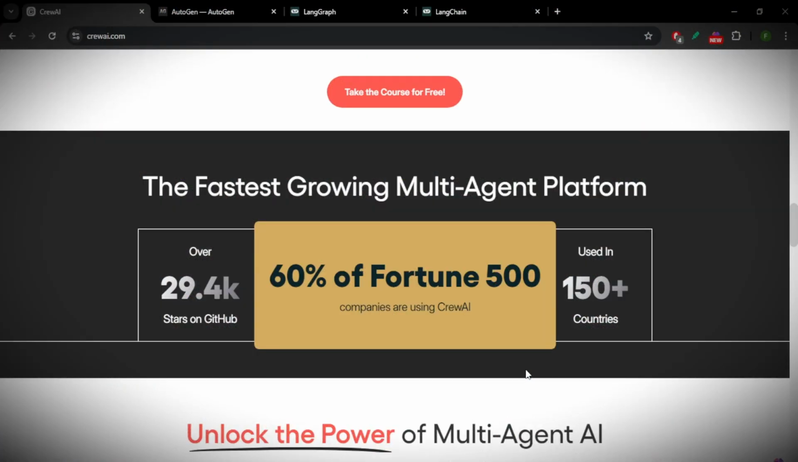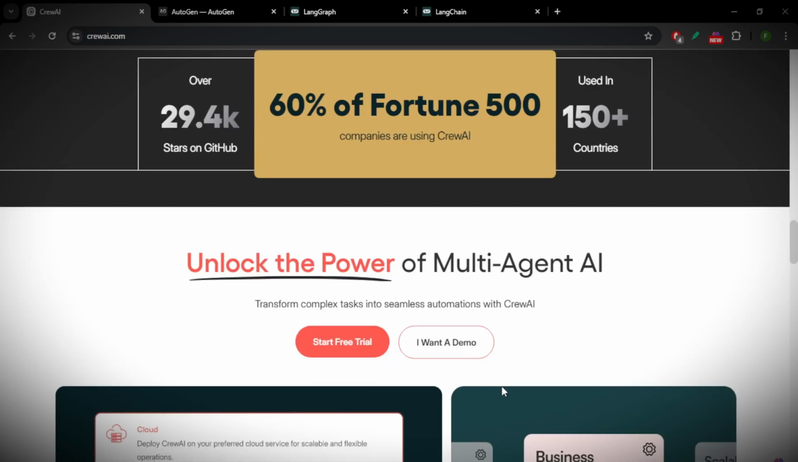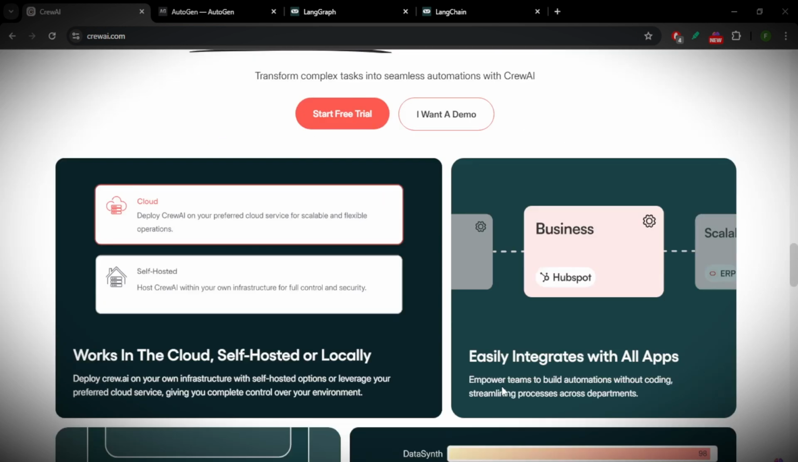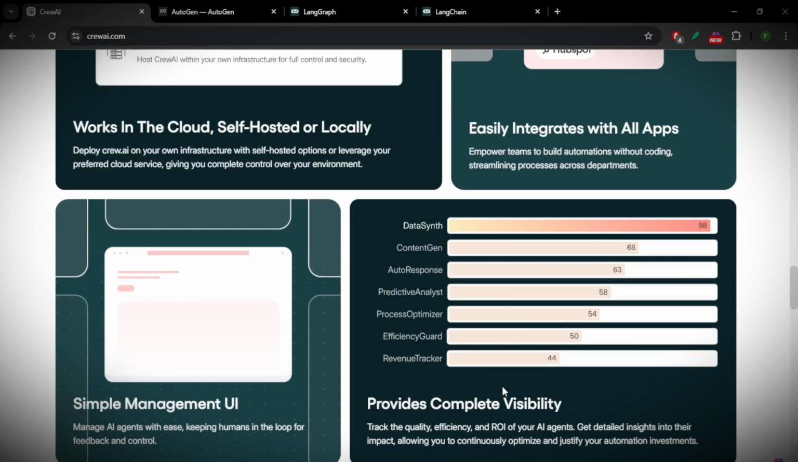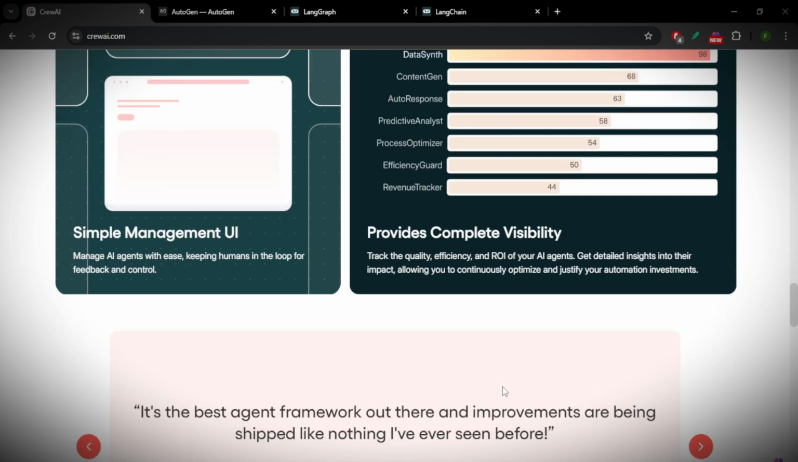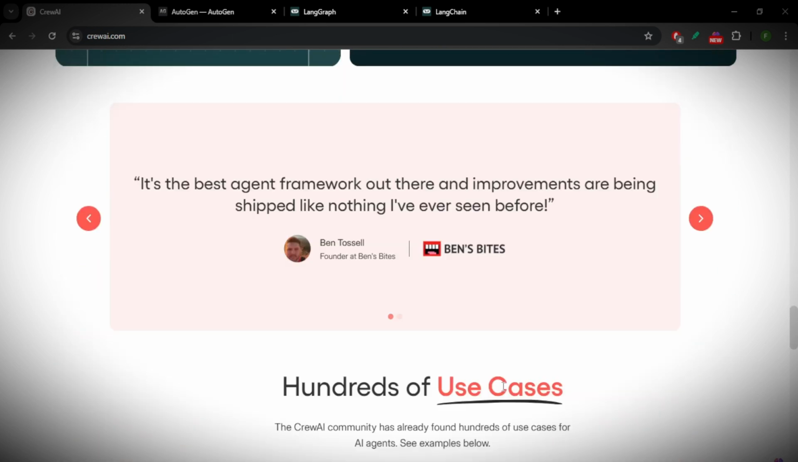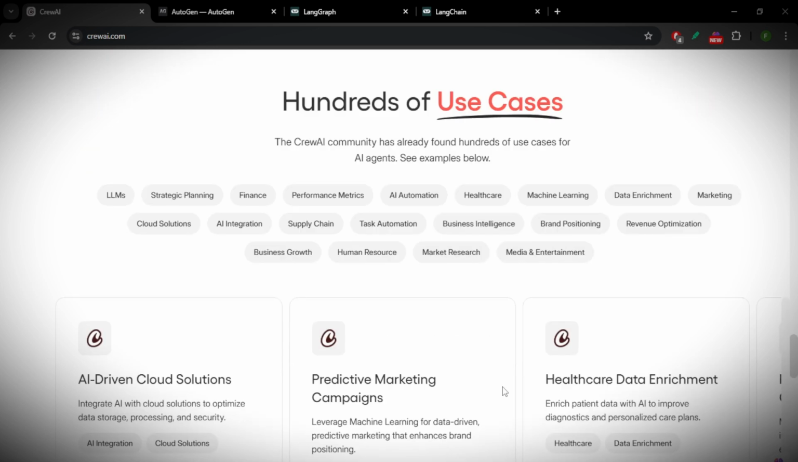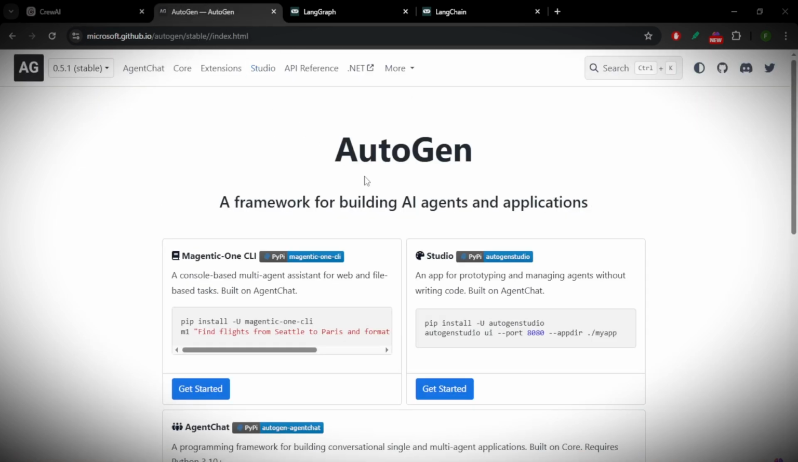So to get started, Crew AI is built around multi-agent collaboration, making it ideal for businesses or developers who want AI-powered teams to work on complex tasks. It's great for companies looking to automate internal workflows that require decision-making from multiple AI models.